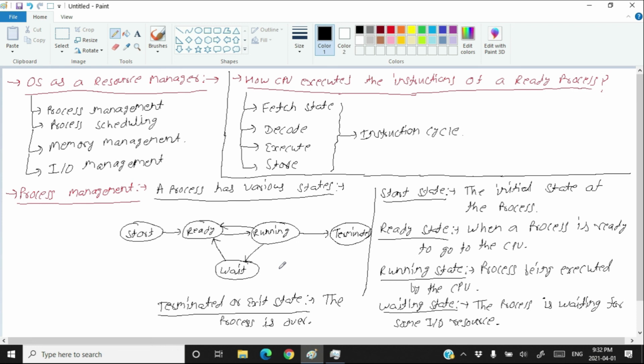So this is one kind of process management. While running the process, the CPU has to fetch all the instructions, decode all the instructions, execute all the instructions, and store the results of the execution of the instructions, and that is called the instruction cycle. So that's what the process management is: deciding the various states of the process, and deciding the fetch, decode, execute, and store operations of instructions. Now let's see the process scheduling.